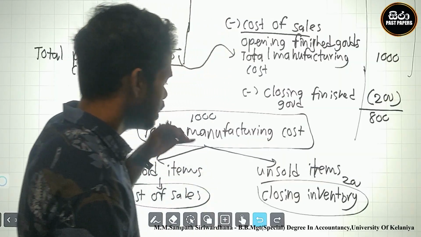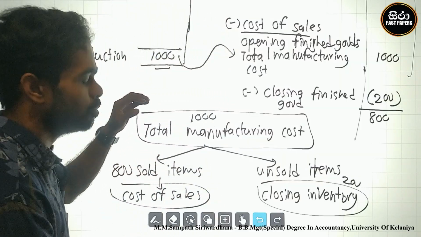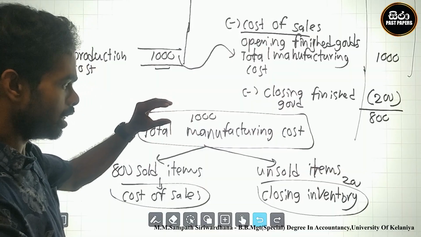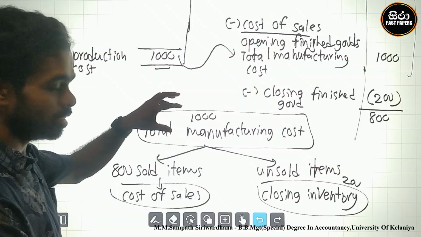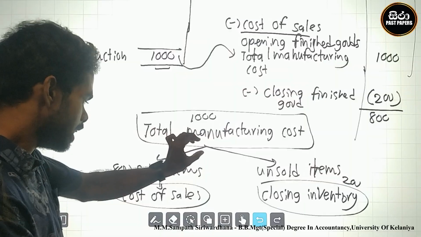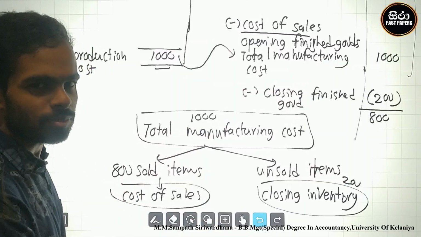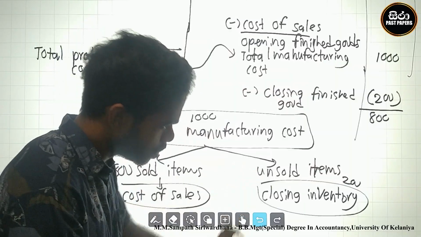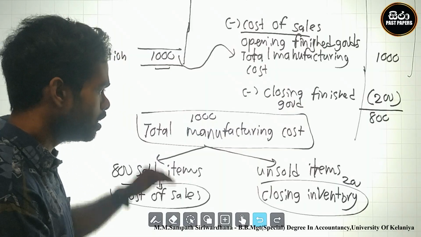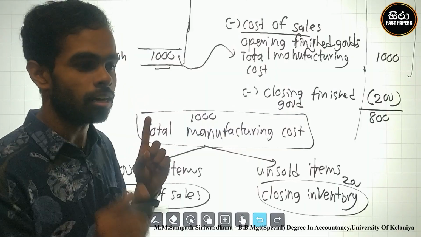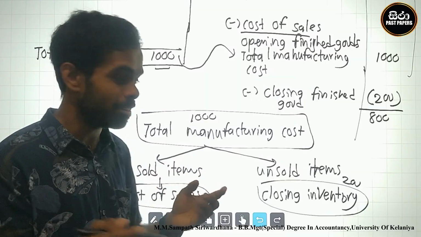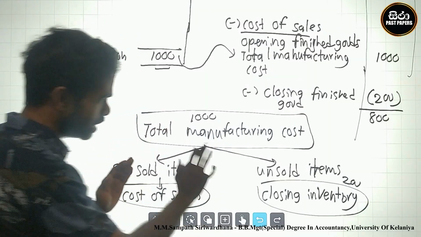If a correct manufacturing cost was calculated in the manufacturing business, then the correct cost of sale and the correct closing inventory are calculated. But if the total manufacturing cost is wrong, what is the result? These two are incorrect.